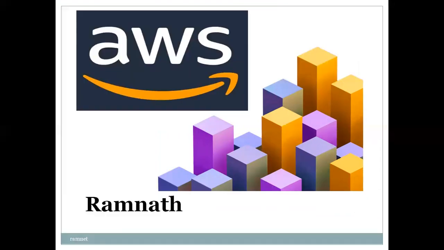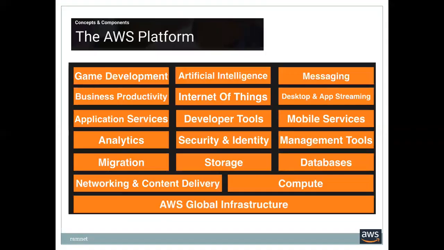So let me start with that. Yeah. So the AWS platform. In the AWS platform, what all can we see? Game development, artificial intelligence, messaging, business productivity, Internet of Things, desktop and app streaming, application services, developer tools, mobile services, analytics, security and identity, management tools, migration, storage, databases, network and content delivery, compute, AWS global infrastructure. The platform is more than this also, because within the slide I can show you only this much. There are so many other things also there.